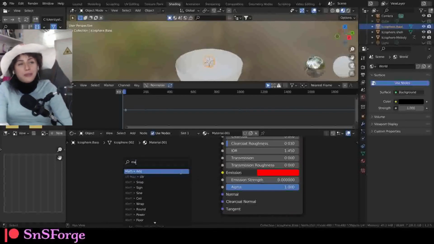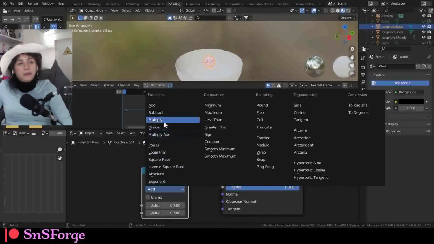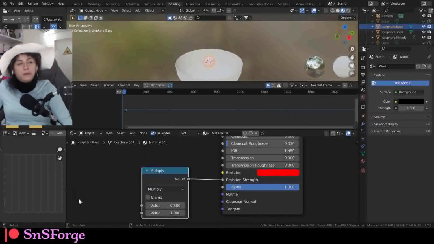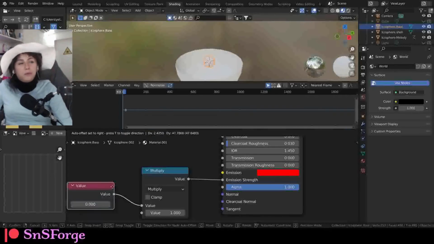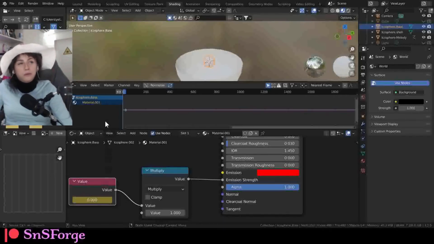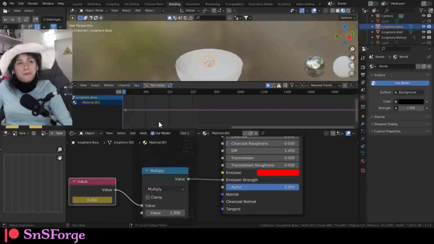I'm going to add a math node here. Set it to multiply, maybe just one. Then set these to value, and we're going to set these to bake sound to F curve. We're going to set it to bass, like that.